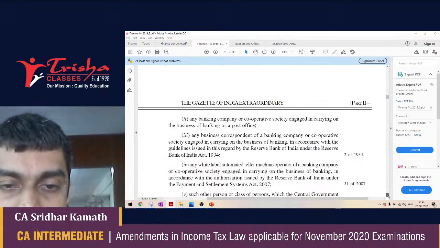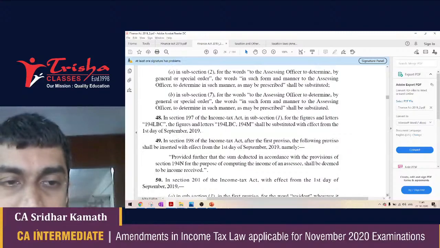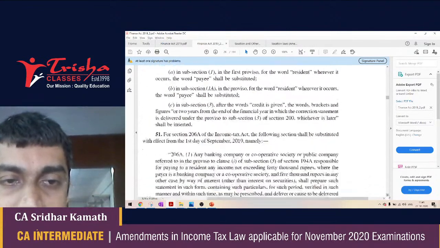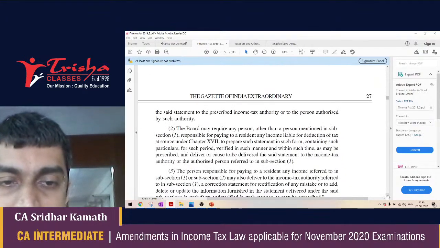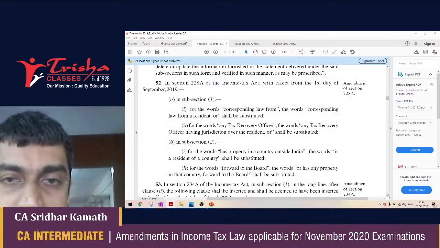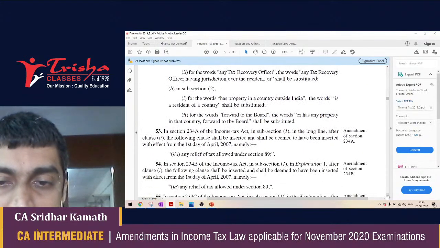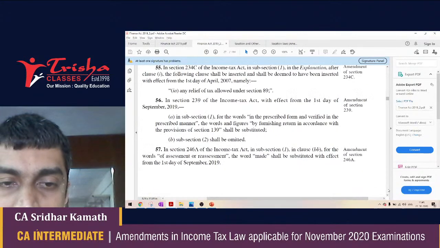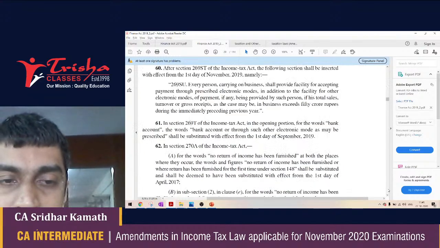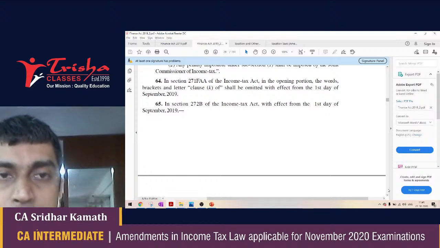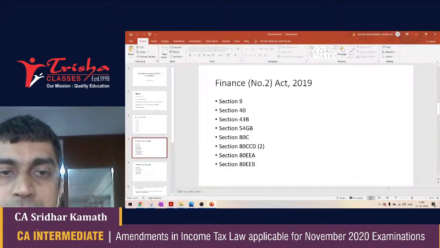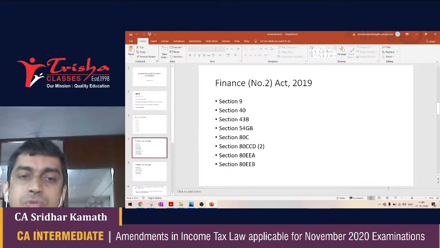I understand it is slightly difficult, but I think that should be it. There are amendments in section 197, 198, 201, 206A, which might not be relevant at your level, 228A, 234A, 234B and so many other sections that may not be applicable at your level. So that's the thing I wanted to talk about, the amendments by Finance Act number 2, 2019.